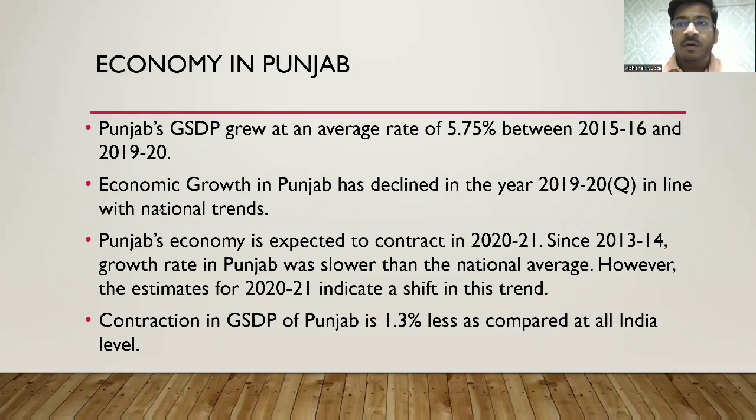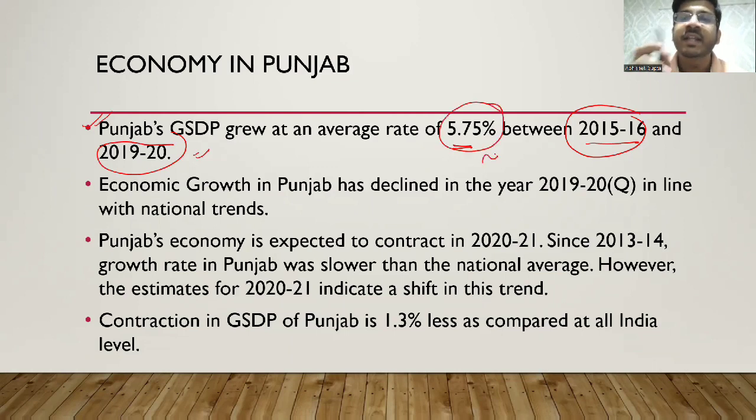So the economy in Punjab, the Punjab's GSDP, gross state domestic product, grew at an average rate of 5.75% between 2015-16 and 2019-20. So over a 4-year period basically, 15 से लेके 19 तक, it has grown at an average rate of 5.75%. Not exactly an important value, but still पता होना चाहिए कि growth rate around 6% रहा है.